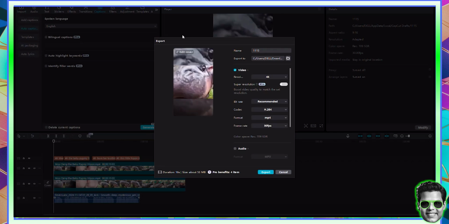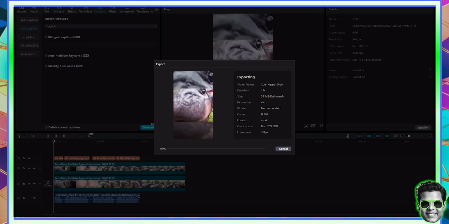So just click export. Make sure you choose where you want to download this. I'm just going to say cute hippo short, and you can click the export button and just let it cook for a second.